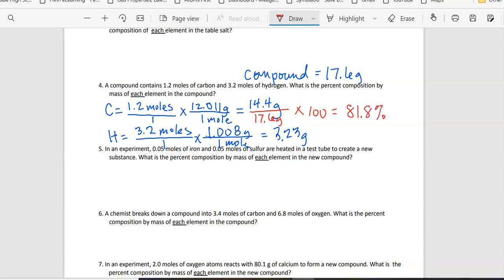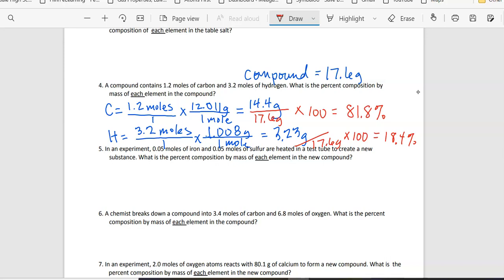Okay, we're going to do the same thing for the hydrogen. I kind of ran out of room here. 17.6 grams multiplied by 100. So let's do 3.23 divided by 17.6 times 100. That's going to end up being 18.4. If you add this together, you're going to get 100.2.